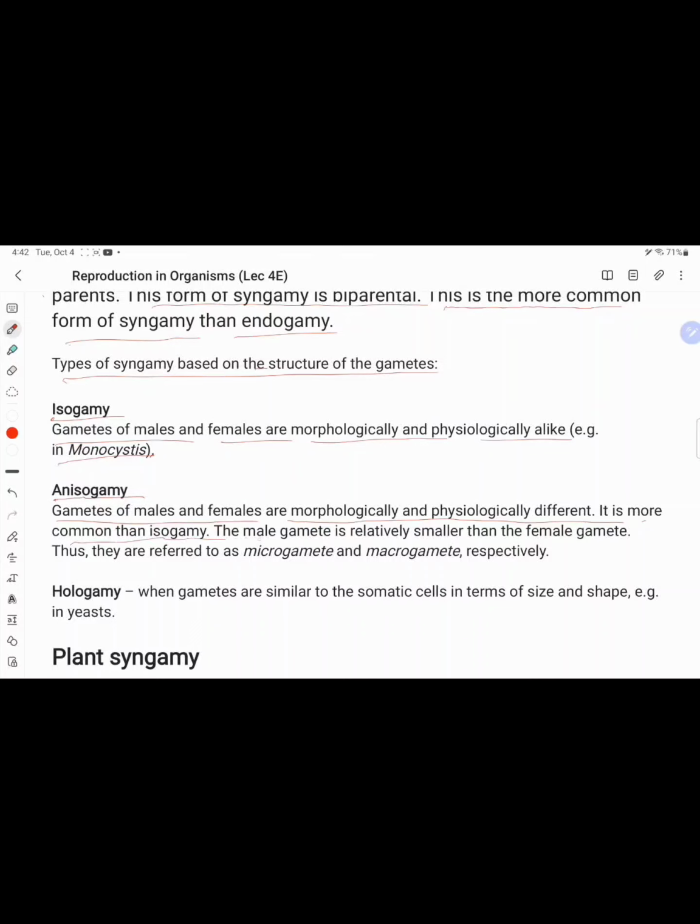Commonly, the male gametes are relatively smaller than the female gametes, and they are referred to as microgametes and macrogametes respectively. Hologamy is when gametes are similar to somatic cells in size and shape, as in yeast.